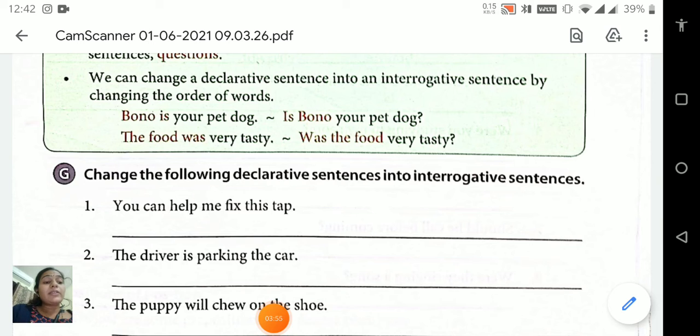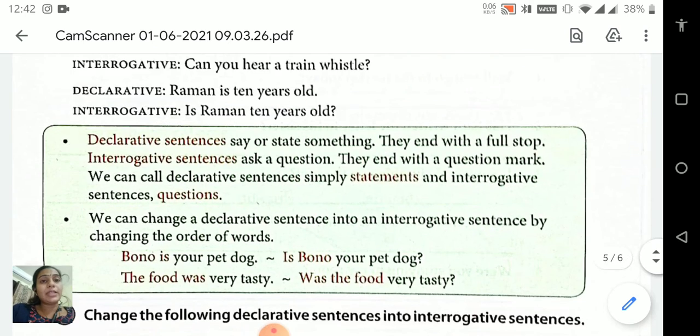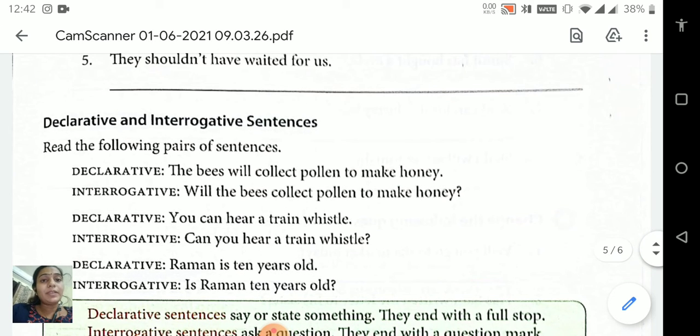So students, we can change declarative to interrogative sentences by using helping verbs like am, is, are, was, were, will, can, shall, etc. You can see here. First one, the bees will collect pollen to make honey. So what do we have to do?